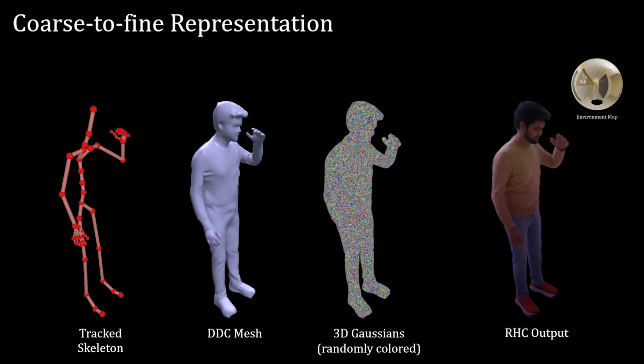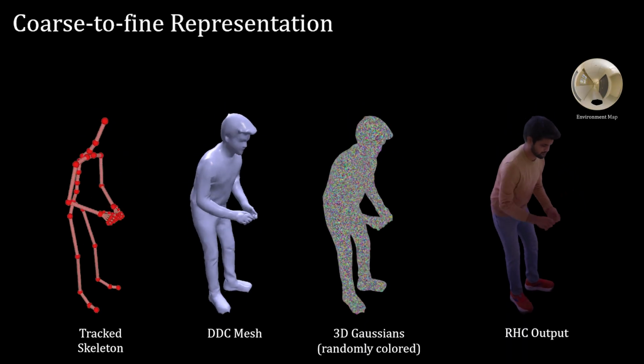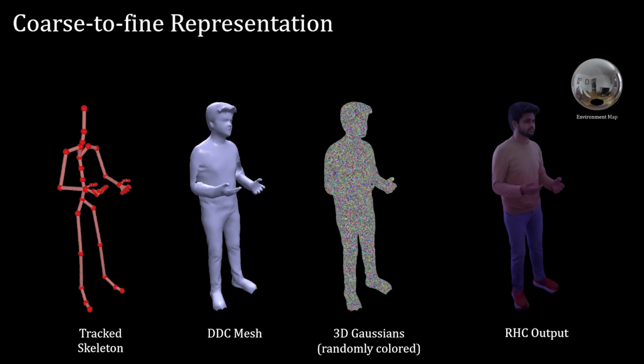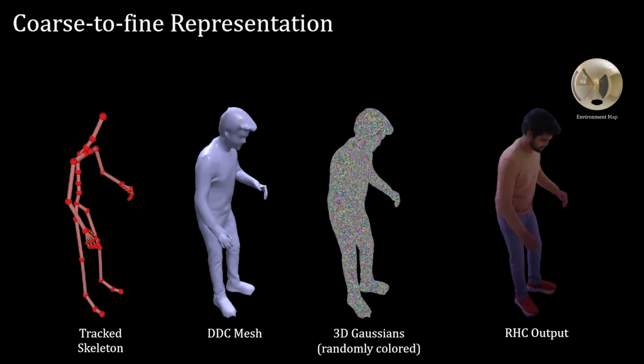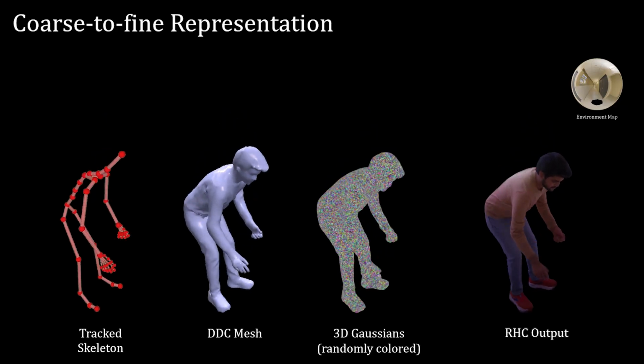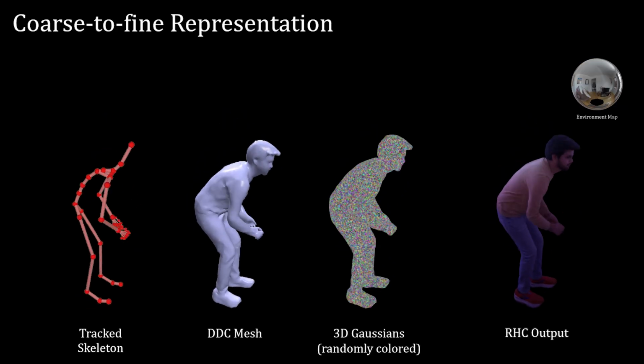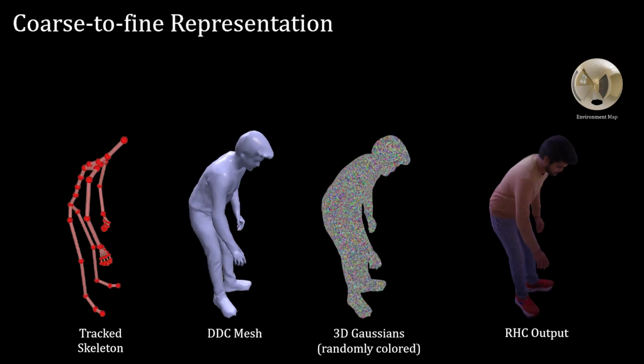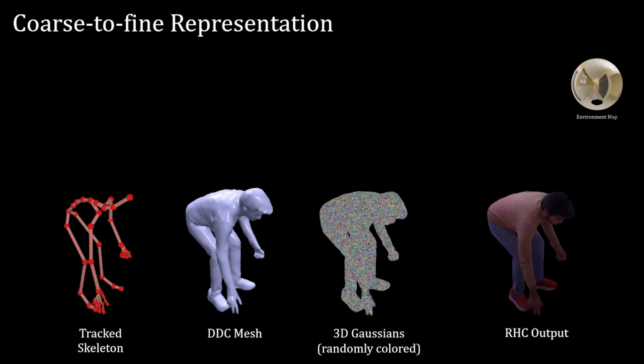Here, we show the coarse-to-fine representations of our pipeline, from the tracked skeleton to the Deep Dynamic Characters mesh, and finally the dense Gaussians in the UV space of the tracked mesh. All these contribute to the final relit dynamic avatar on the right. This coarse-to-fine representation allows us to generate highly accurate renderings.